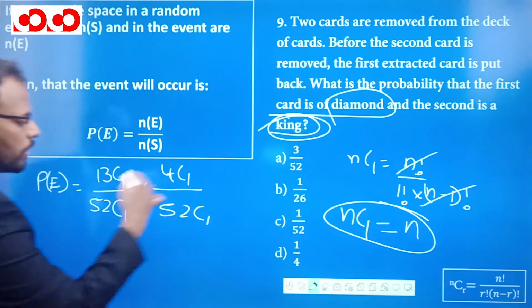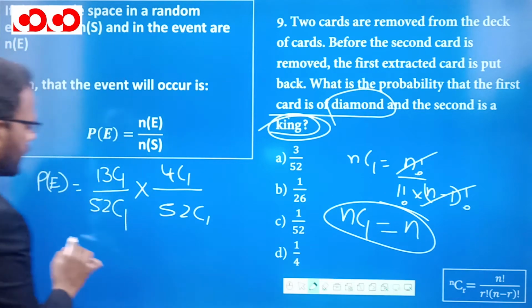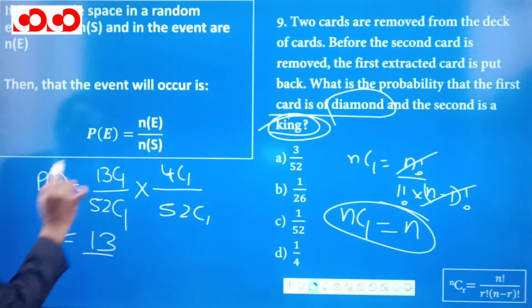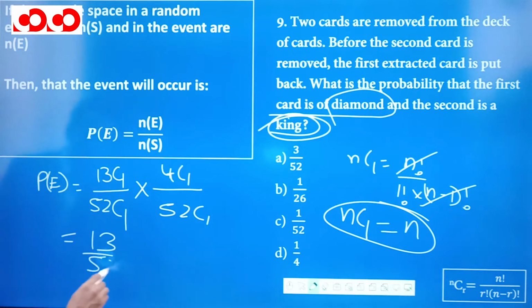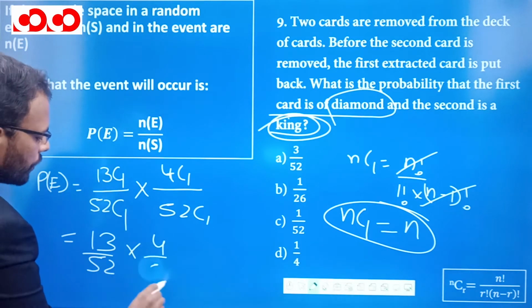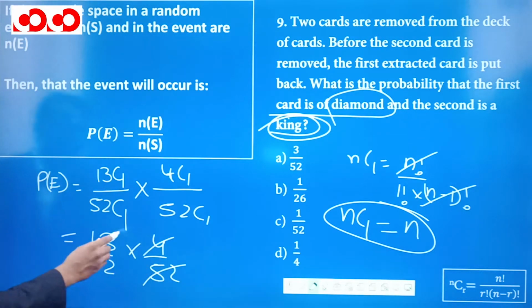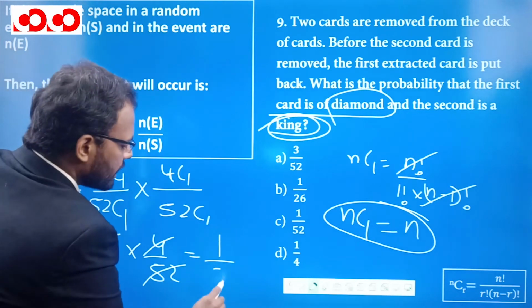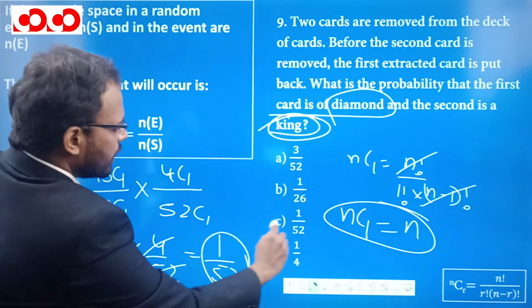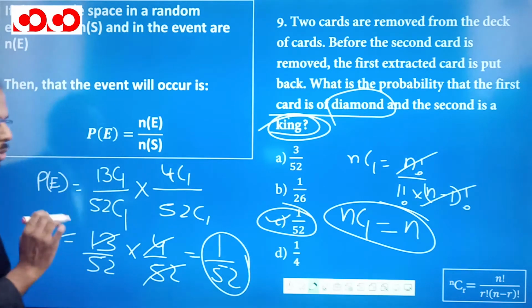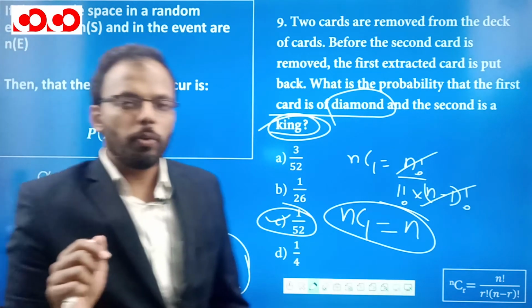So instead of this, we can directly write 13, because 13C1 is nothing but 13. This is 52, this is 4 and this is 52. And 52 will get cancelled, 4 13s are 52, and we'll get the answer as 1 by 52. That is the probability. So I hope this question is clear to you. Now let's move on to the next question.